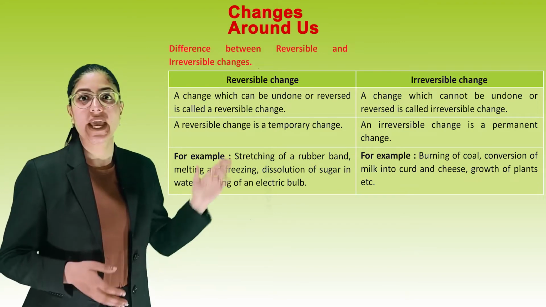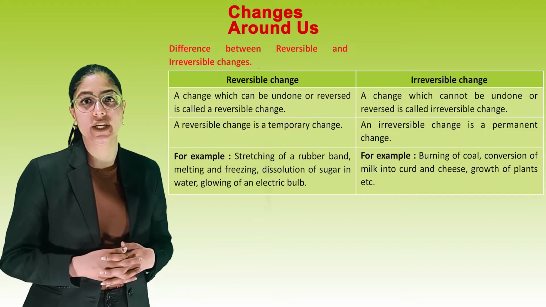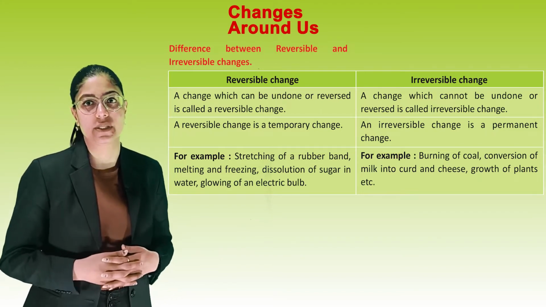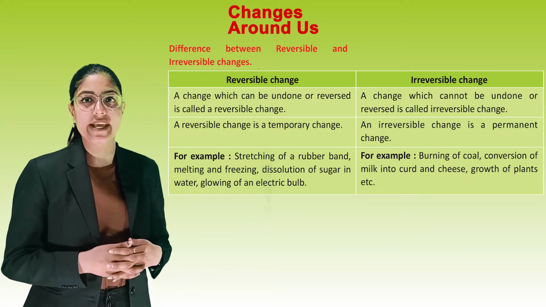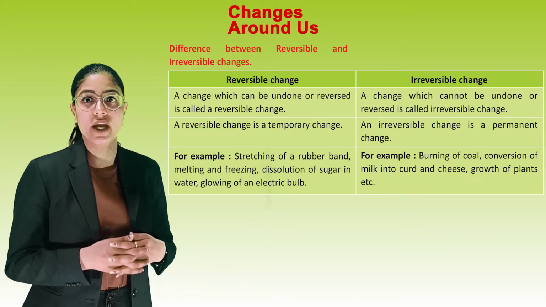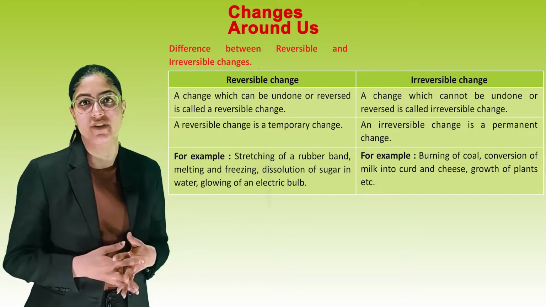Irreversible change. A change which cannot be undone or reversed is called an irreversible change. An irreversible change is a permanent change. For example, burning of coal, conversion of milk into curd and cheese, growth of plants, etc.